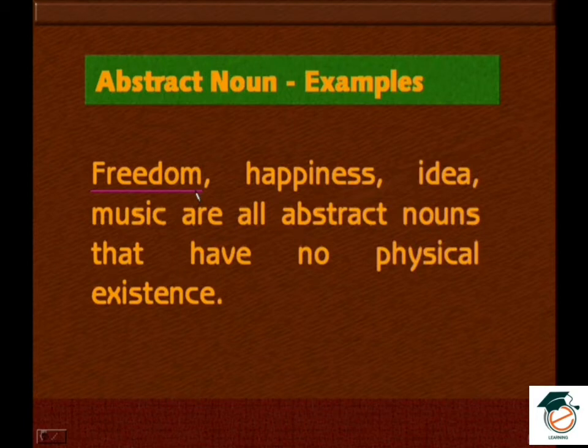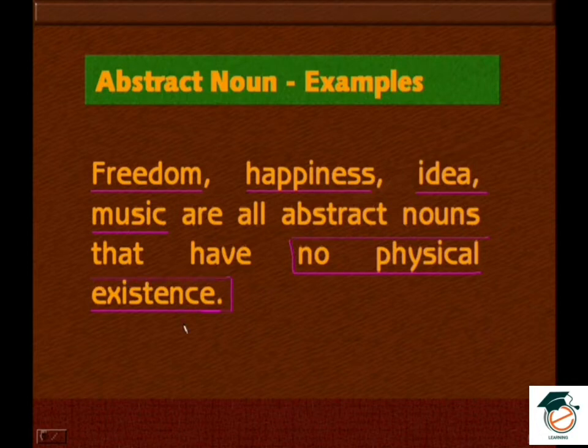So this is freedom. This is a word. When you say freedom, we get some idea; the mind will know what is meant by that. But physically, it is not existing. Therefore, that word is abstract. In the same way, happiness, idea, and music are all abstract nouns that have no physical existence. So we call it no physical existence.